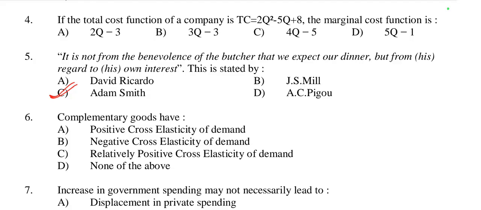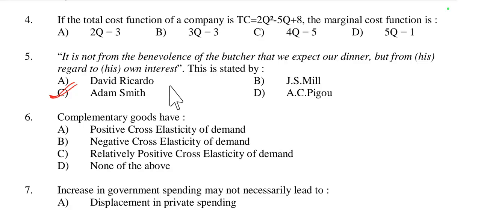Adam Smith, in his book The Wealth of Nations, or An Inquiry into the Nature and Causes of the Wealth of Nations, written in 1776, highlights the idea that individuals acting in their own self-interest can lead to beneficial outcomes for society as a whole, which is a core principle of Adam Smith's concept of the invisible hand in a free market. So here it is not from the benevolence of the butcher that we expect our dinner, but from their own benefit, their own interest.